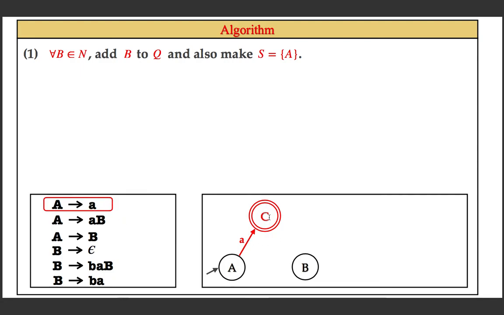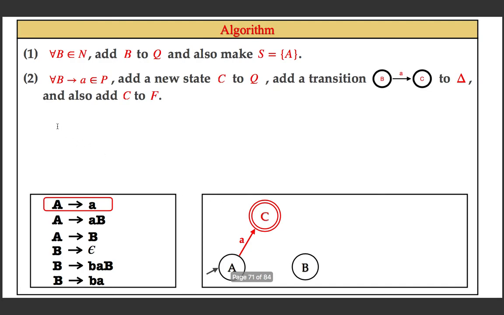So now you can generalize and add the corresponding step in the algorithm, which is, for all rules of the form B going to a, you add a new state C to Q and add a transition from B to C with the label a, and also make this C a final state. And that is what we did.